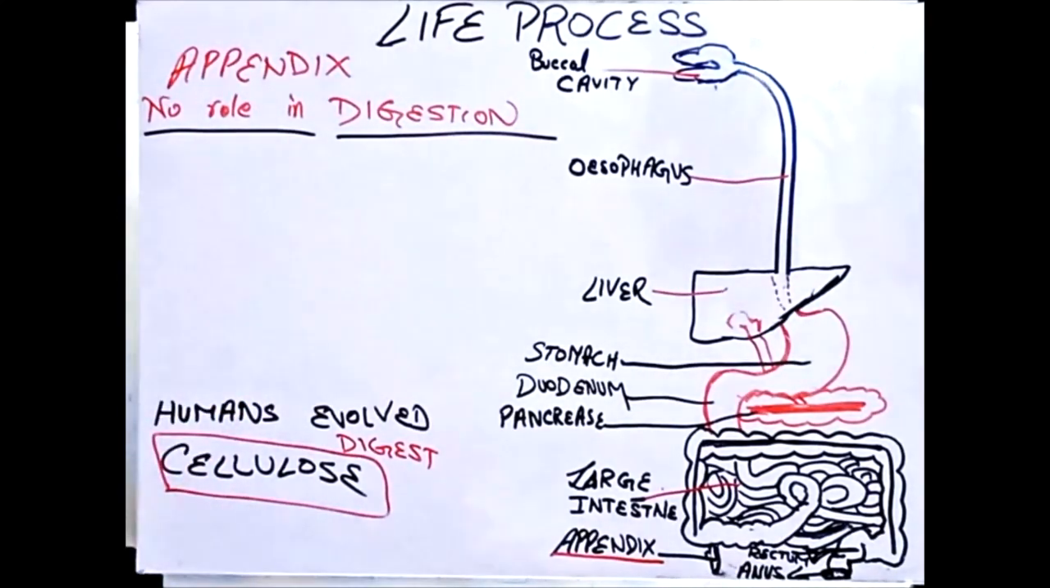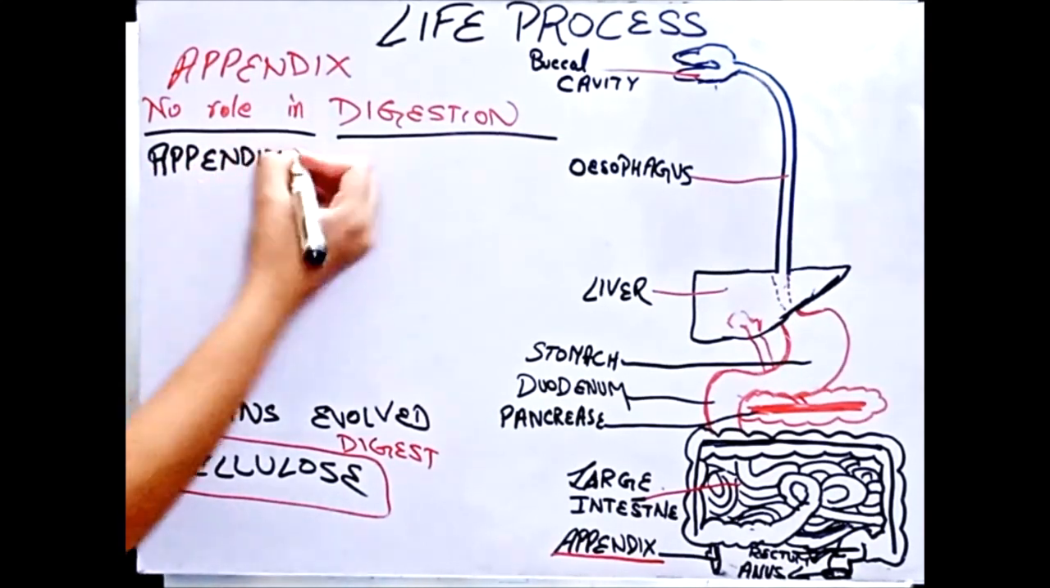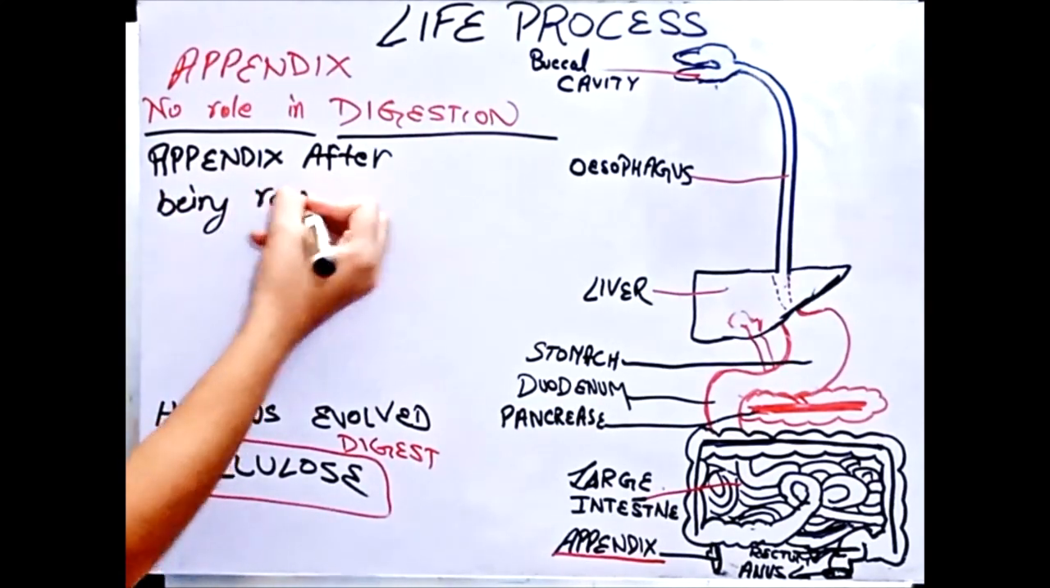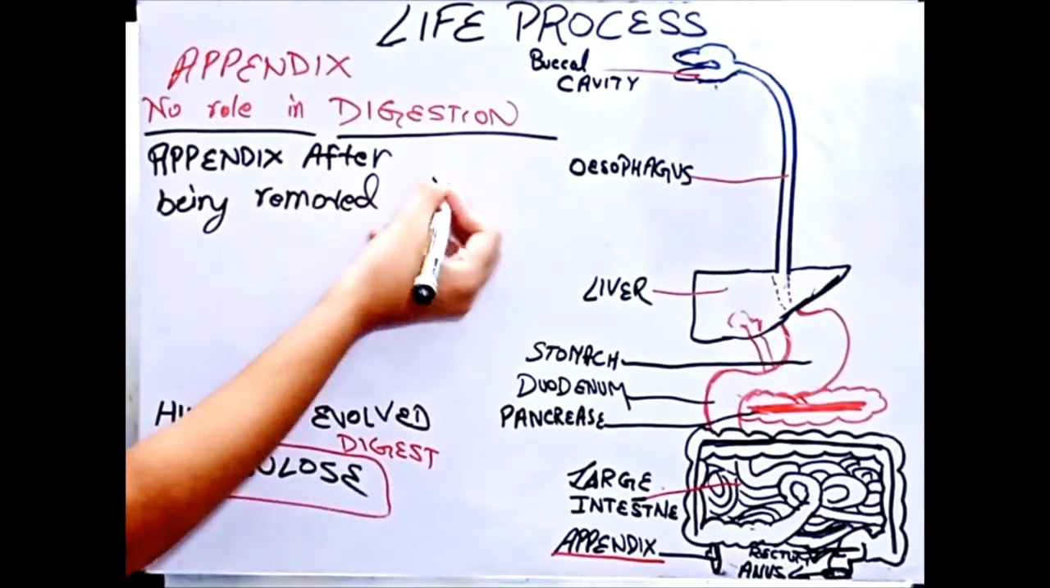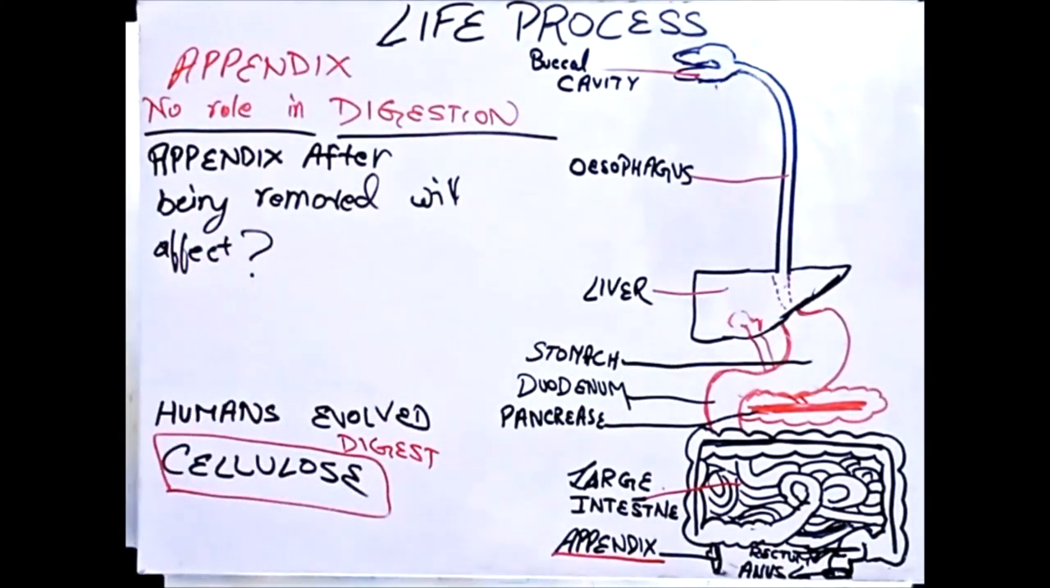Now the thing is that sometimes people ask whether, after the appendix is removed, it will affect me. That is, if someone's appendix is removed, will there be any effect or any difference in the way we eat? So the answer is no. The appendix was not doing any work, nor was it meant to. So even if it is removed, it doesn't matter to us, and our digestive system will keep working just the same. So with this we are done with it.